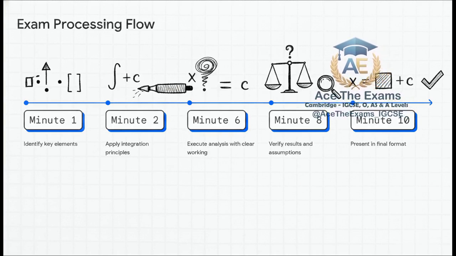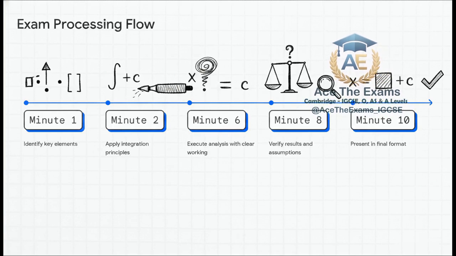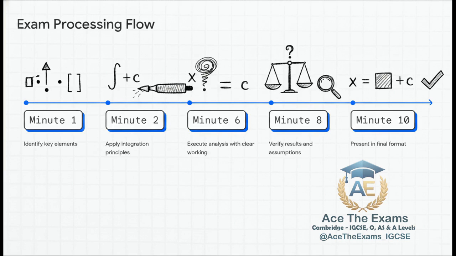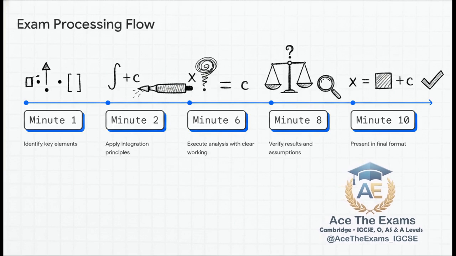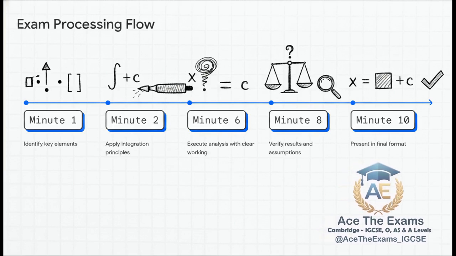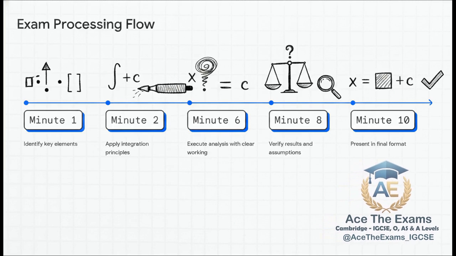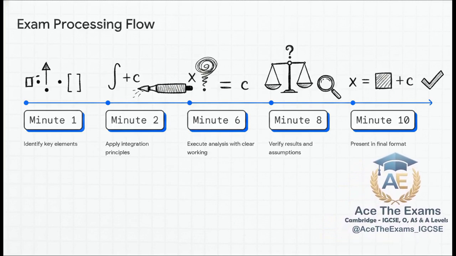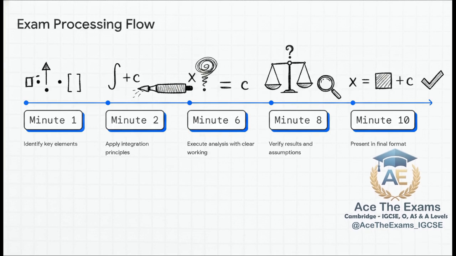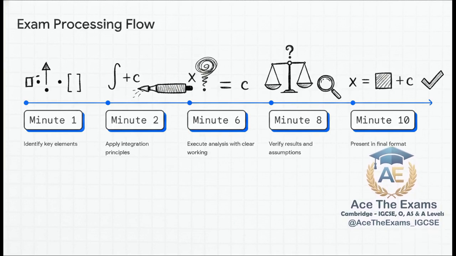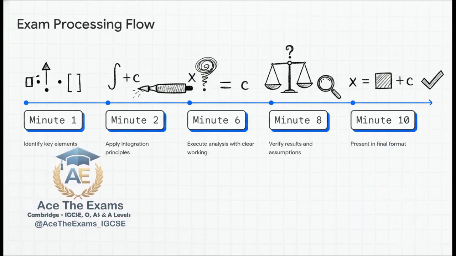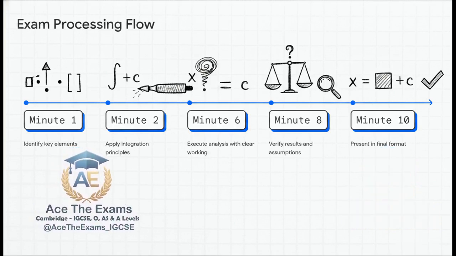By minute 6, execute analysis with clear working. This is where you substitute your x and y values to isolate and systematically solve for C. Minute 8, verify results and assumptions. Take a breath. Look at your calculated constant. Does it actually make sense within the geometric context of the curve? And finally, minute 10, present final format. Rewrite the entire equation from scratch, replacing C with your beautifully calculated, verified number. This timeline guarantees maximum mark retention, and it entirely eliminates rushed panic.